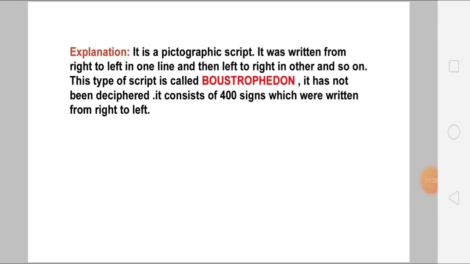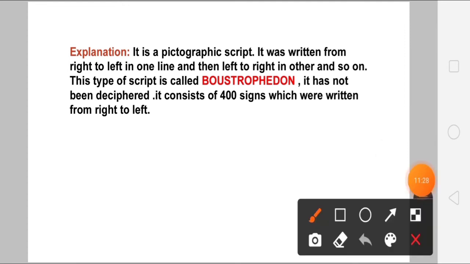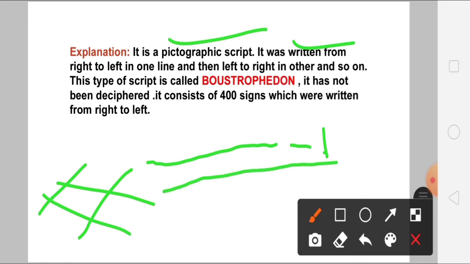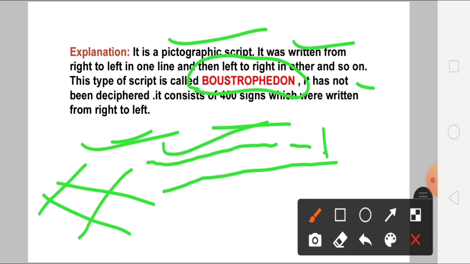So let's go to the explanation here. The Indus Valley civilization or Harappan script is a pictographic script. That means you will find symbols or pictures relating to the script, and it was written from the right to the left in one line, and then left to the right in the next, and so on. This type of script is called Boustrophedon. Remember, it is an undeciphered script, known as Boustrophedon, and it consists of 400 signs which were written from right to left.